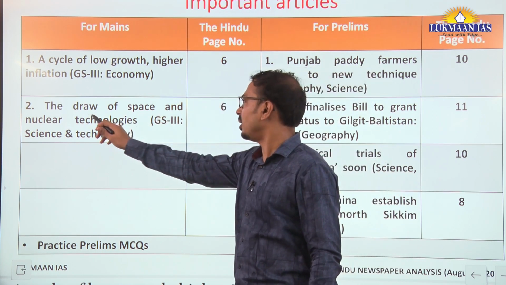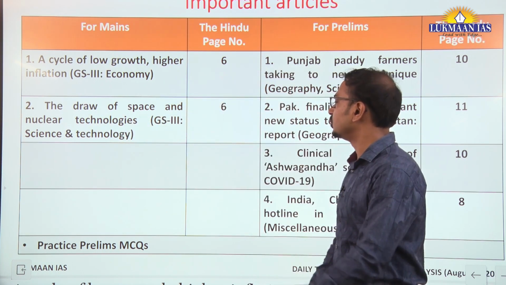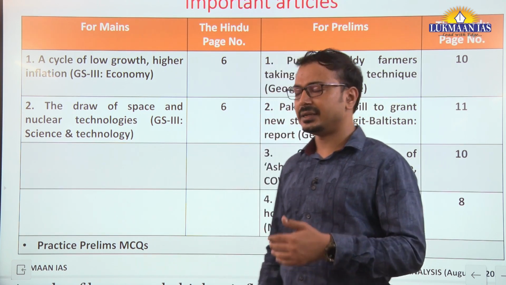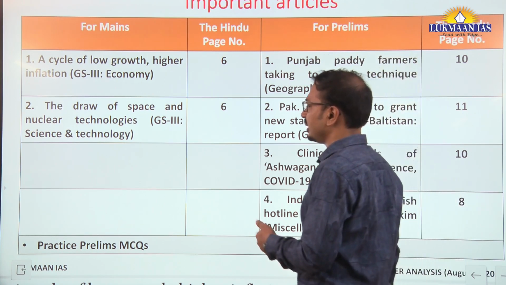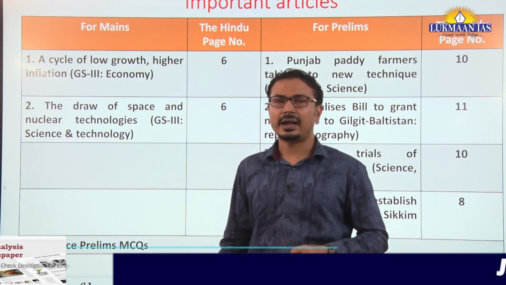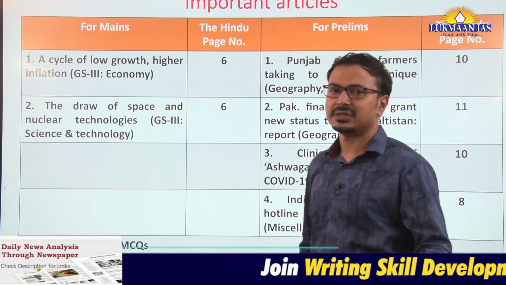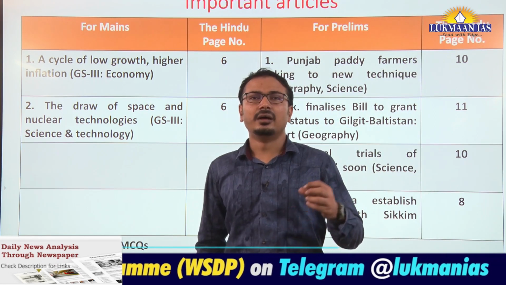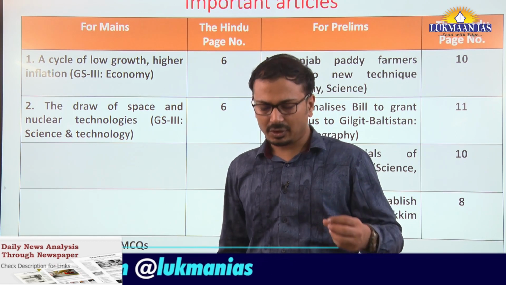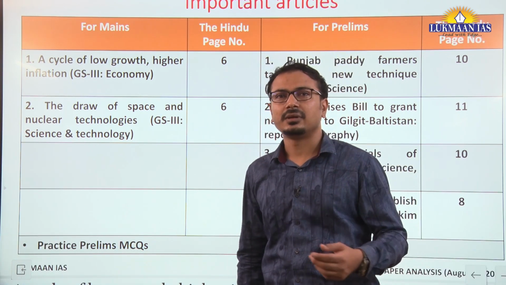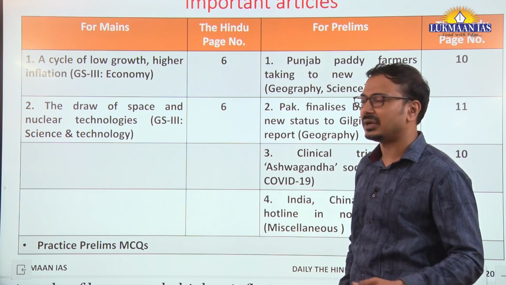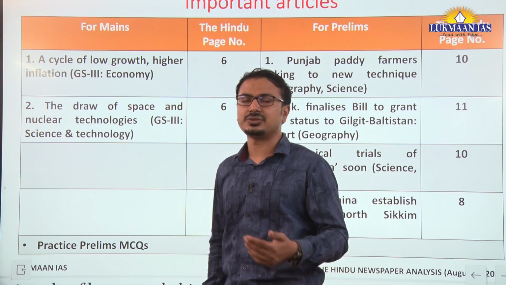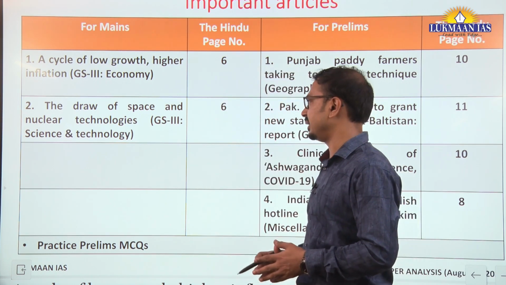Then, the draw of space and nuclear technology. The context of this article is the advantages and disadvantages of nuclear technology, the risks and challenges associated with it, and recent initiatives in the private sector, such as the company established by Bill Gates for demonstration of fast breeder reactor technology. We have to understand how it is significant for developing countries like India and China, and the risks and challenges associated with such nuclear technology and its application.